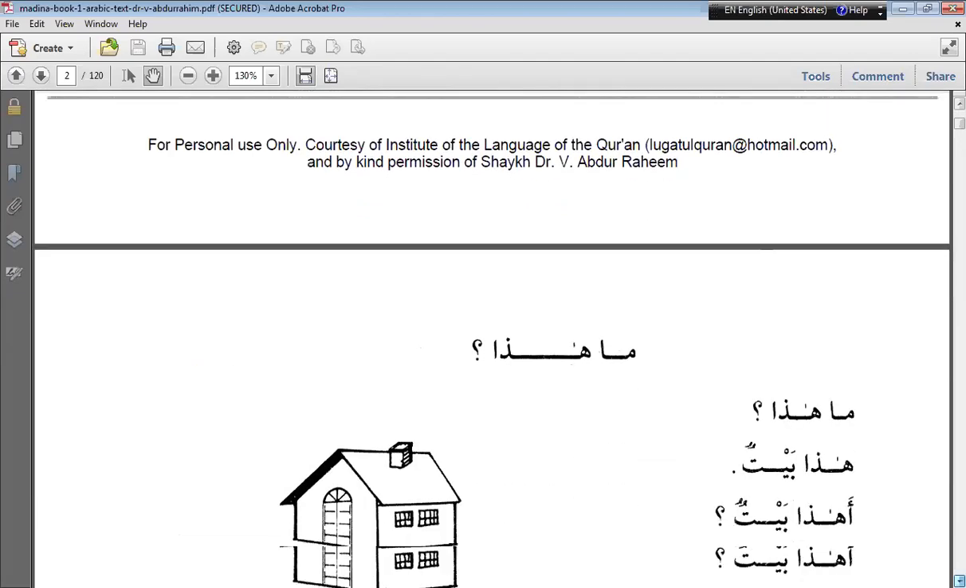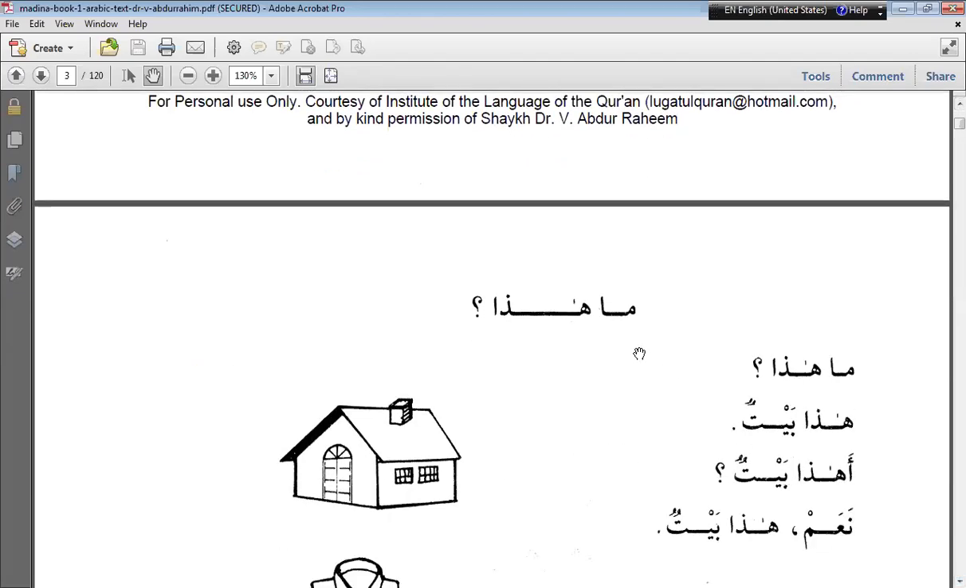Next vocab is ma. Ma is ismu istifham, meaning noun of question. Ma means what, and we use it for asking a question about something which does not have any intellect, meaning any object. Like here, the example is ma haza baitun. This house does not have any intellect, so for asking regarding this house or any object we use ma.